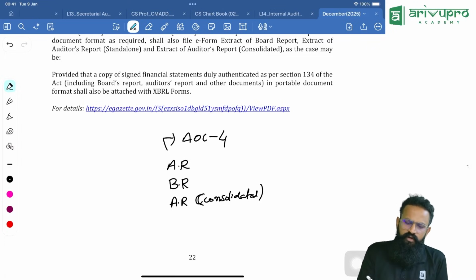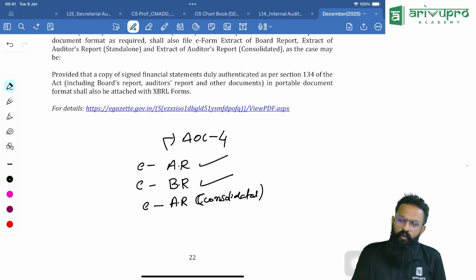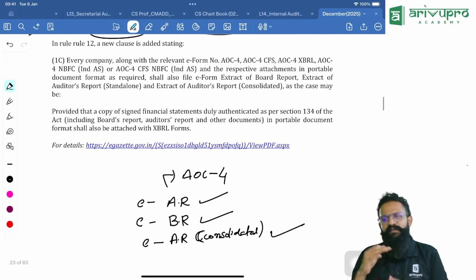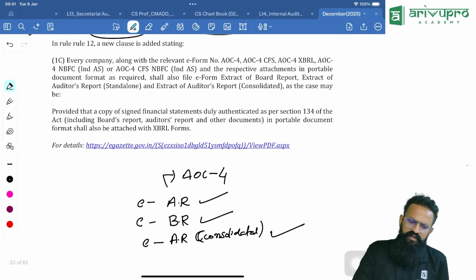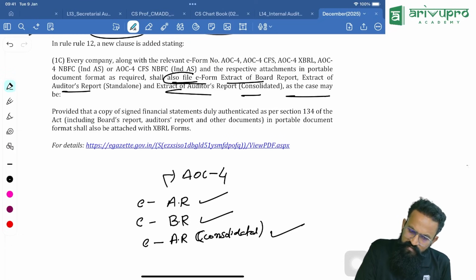Now they're telling you this will be filed as a separate form. So now this will also be called an e-extract. You will be filing it as an electronic form separately. That is the auditor's report, board's report, and auditor's report which is consolidated. We will be filing it separately. That is what they have said here. Shall also file e-form, extract of board's report, extract of auditor's report, and extract of auditor's report consolidated, as the case may be, shall also be in e-form.